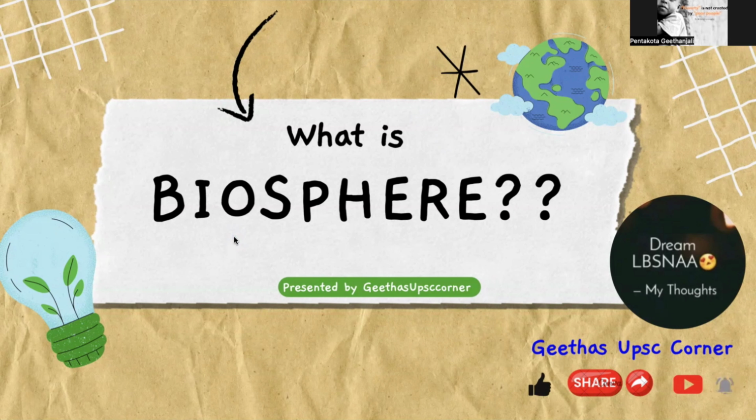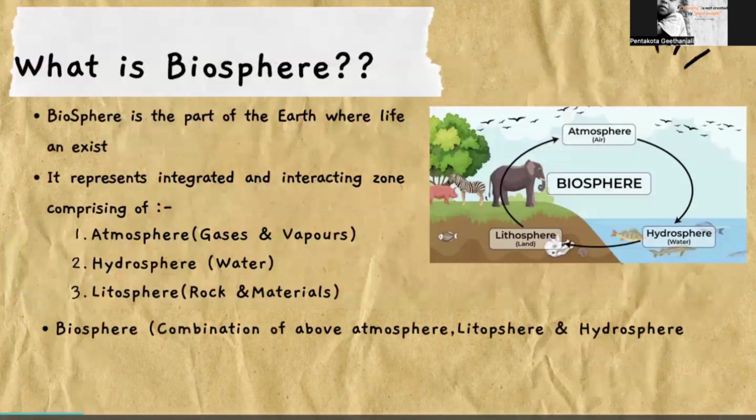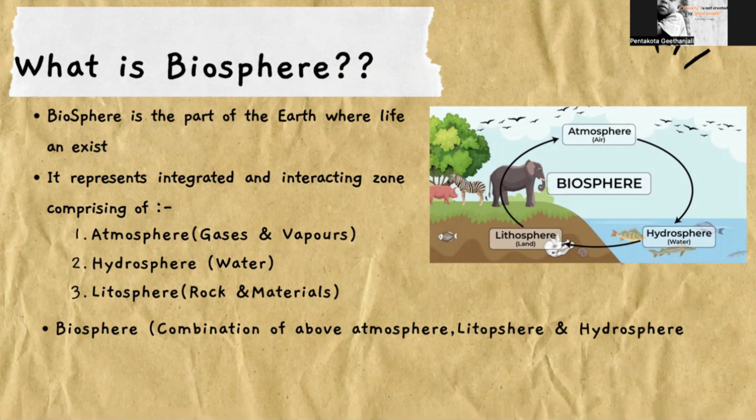So the biosphere is the part of the earth where life exists. As you can see in the representation of the image, biosphere is a zone which is interacting between atmosphere, hydrosphere and lithosphere.